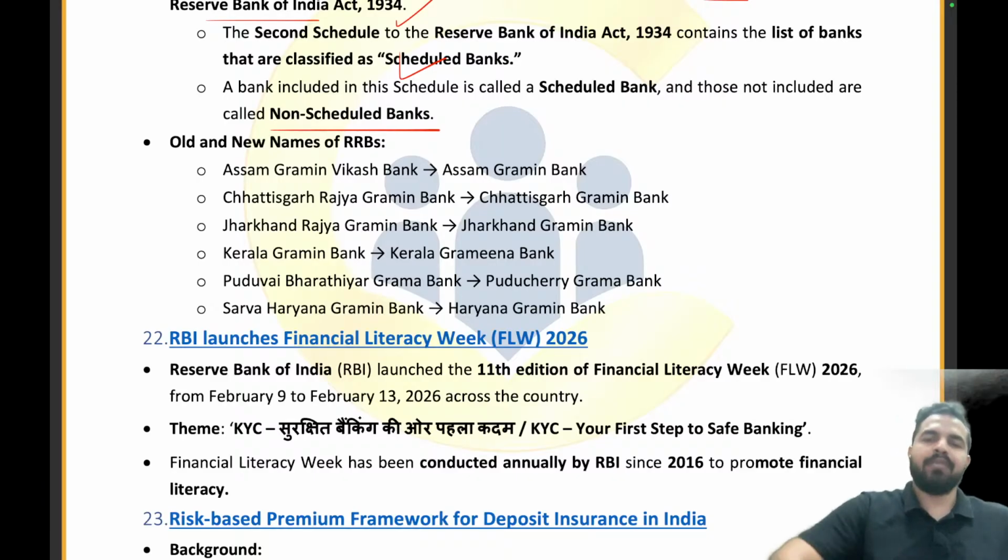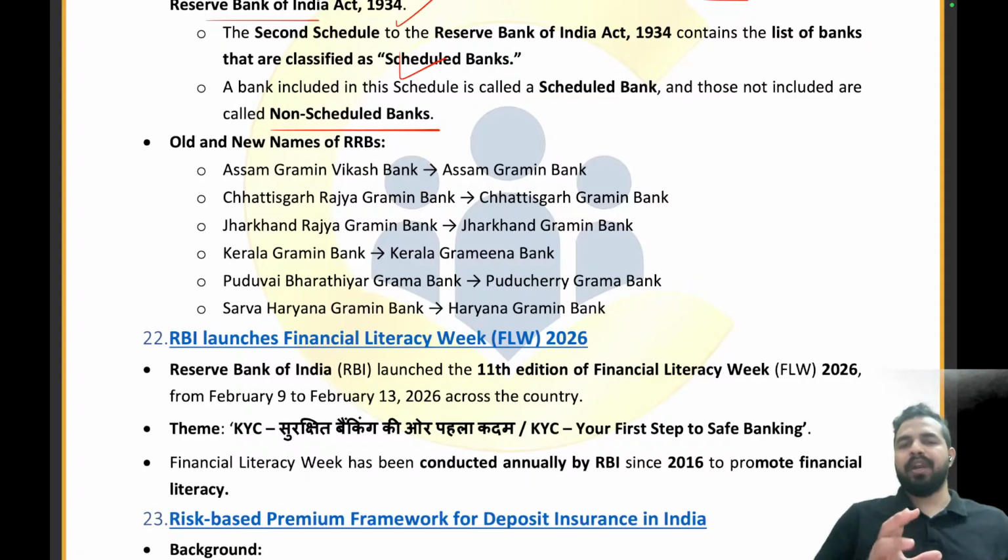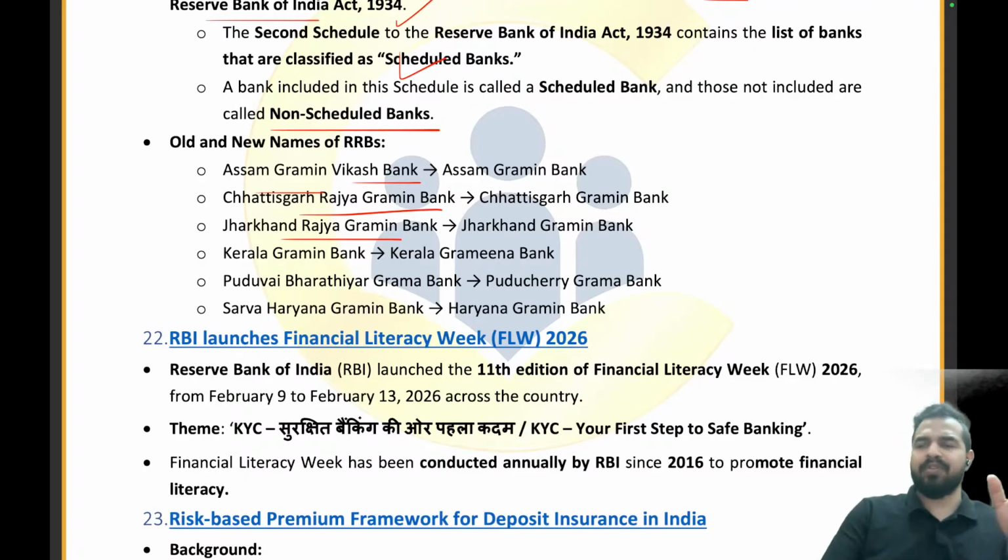You can see here that many banks were having different kinds of suffixes, right? Like the Assam Gramin Vikas Bank, Chhattisgarh Rajya Gramin Bank, Jharkhand Rajya Gramin Bank. So we just said that there is no requirement of these additional names. It should be very standard, like Assam Gramin Bank only. Chhattisgarh Gramin Bank, Jharkhand Gramin Bank, Kerala Gramin Bank. Puduvai Bharathiar Gramin Bank has been changed to Puducherry Gramin Bank. Then Sarva Haryana Gramin Bank has been changed to Haryana Gramin Bank. That's all.